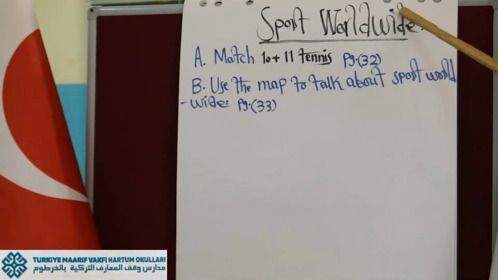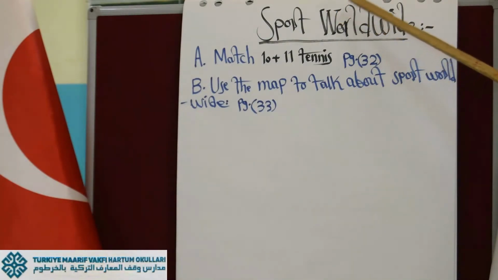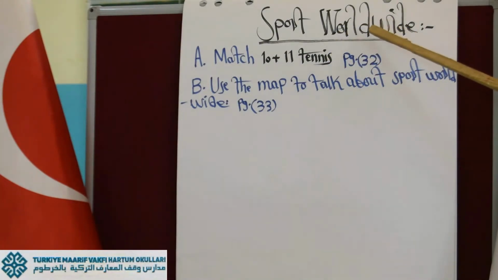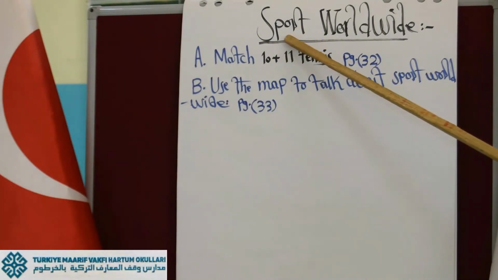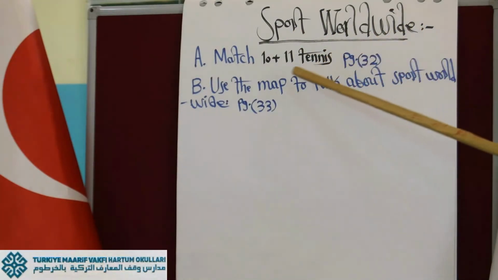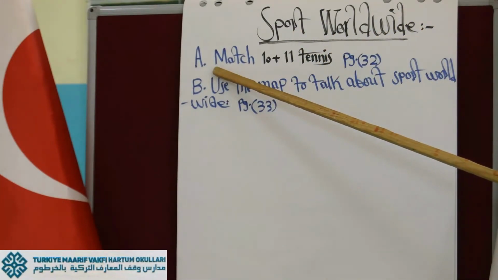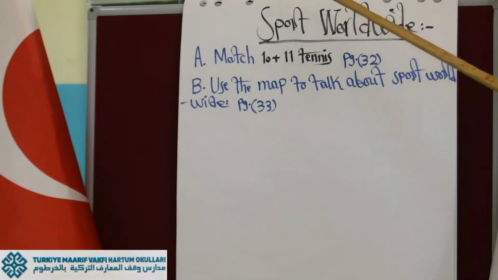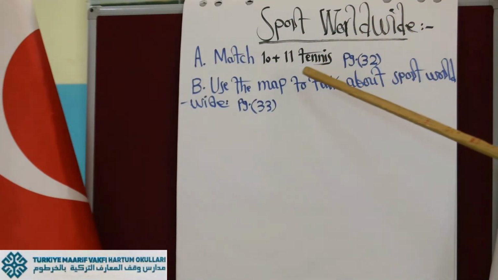That's the meaning of worldwide. To deal with this, here are only 2 exercises for you. As I told you, this topic is going to be short, precise, interesting, and easy. Go to that page, Set 2. You will find exercises A and B about sports all over the world.